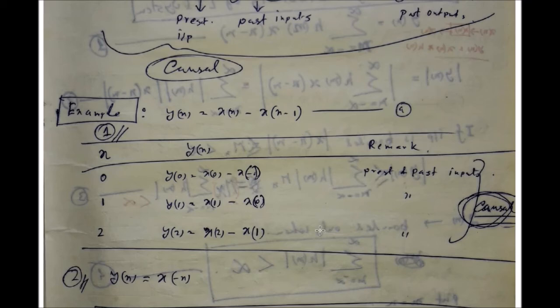Both of them are present and past inputs. If you check this for n equal to 0, 1, 2, 3 and minus 1, minus 2, etc., in all cases the output depends on present and past inputs. So you can conclude that it is a causal system.